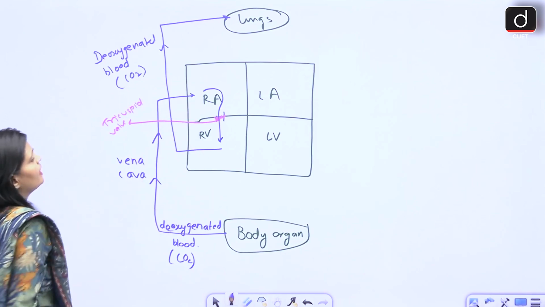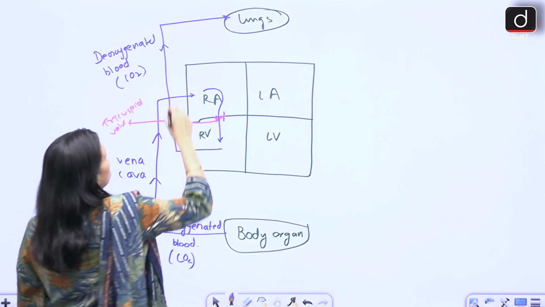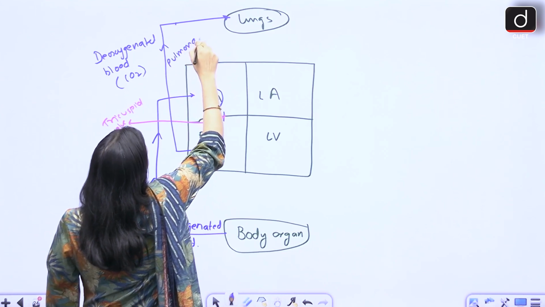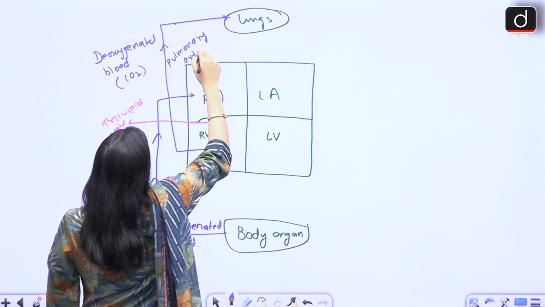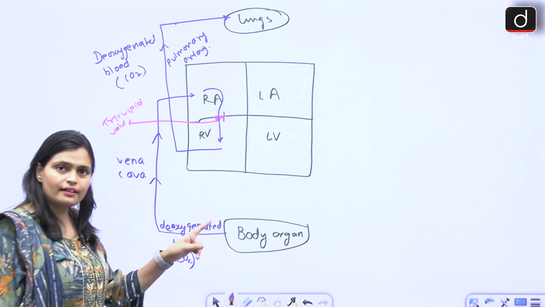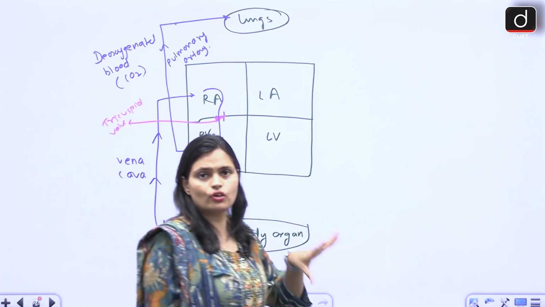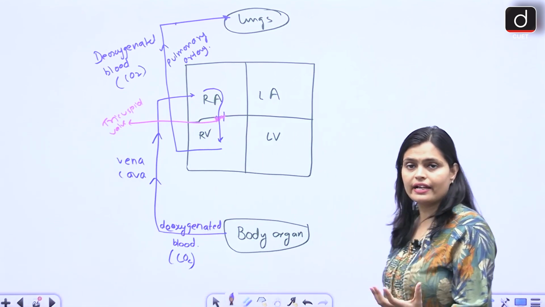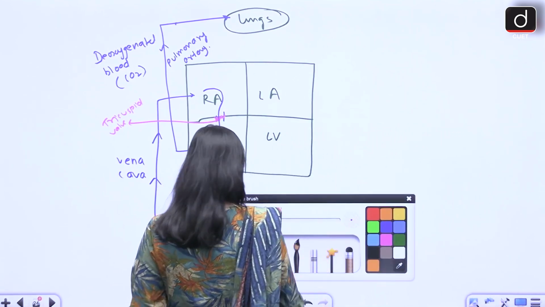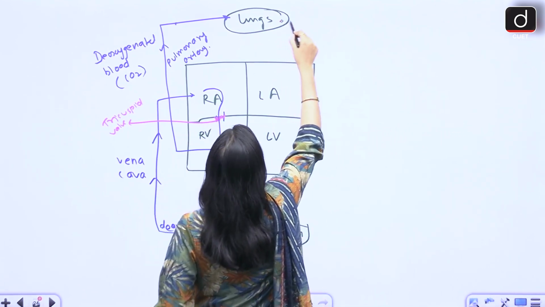Enters into the lungs. Now this pipe is known as what? इस पाइप का क्या नाम है, pulmonary artery. These are nothing but the blood vessels. CO2 लेके lungs पे क्या, already lungs के अंदर alveoli में we have oxygen. Now what happens, exchange of gas takes place. Now the oxygen enters into the blood and CO2 enters into the lungs.